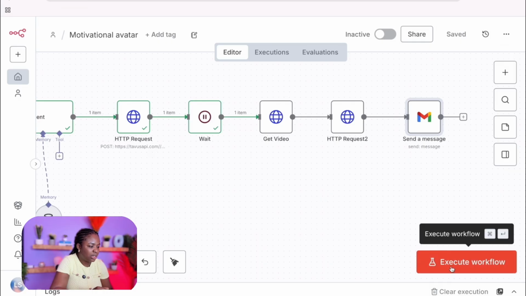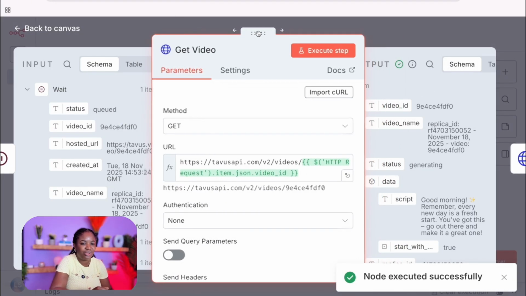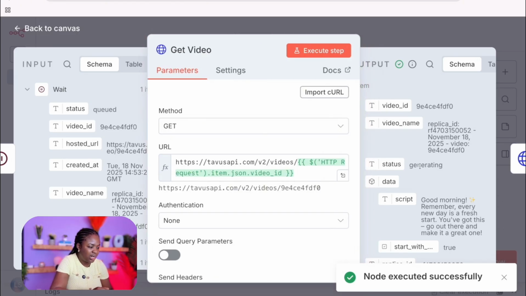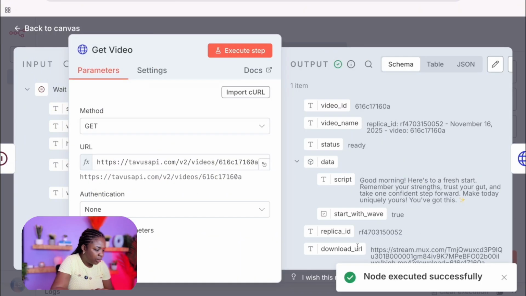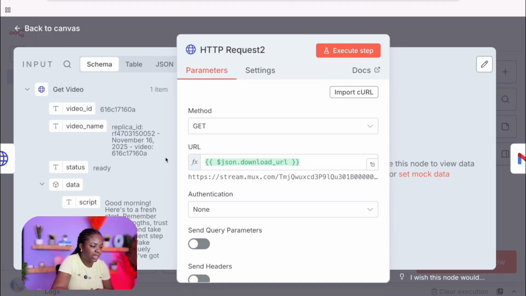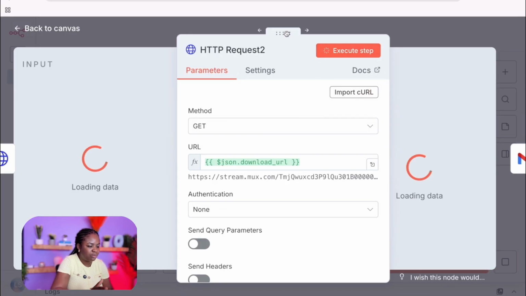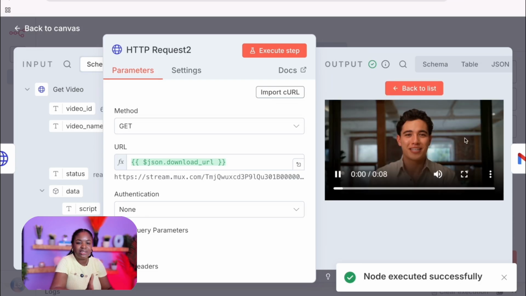So I'm going to execute the entire workflow now and show you the output of the video we have. Okay, so you can see that the status is generating, right? So we just need to give it some time. Okay, so we have our download URL in here. So like I mentioned, in order to download the video, all we have to do is pass the download URL. So I'm passing the download URL. You can see our video has now been generated. So I'm going to play this.